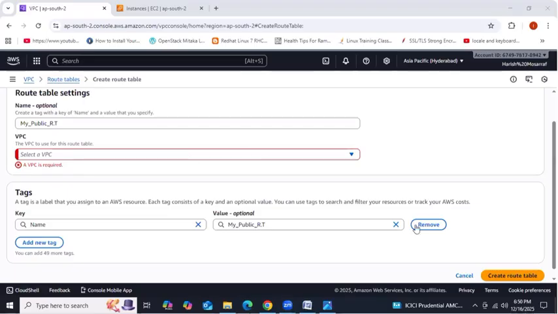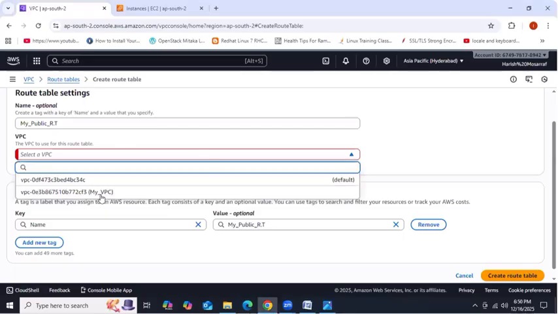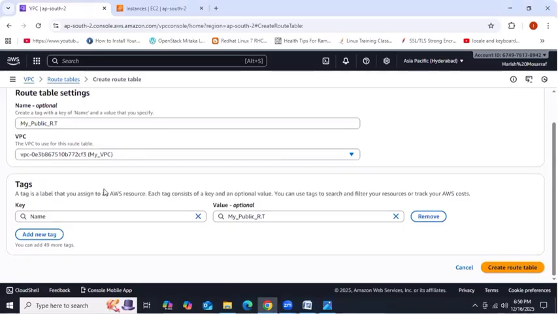You got removed, right? Okay. So we need to provide the VPC. So we need to provide my VPC and then create route table.